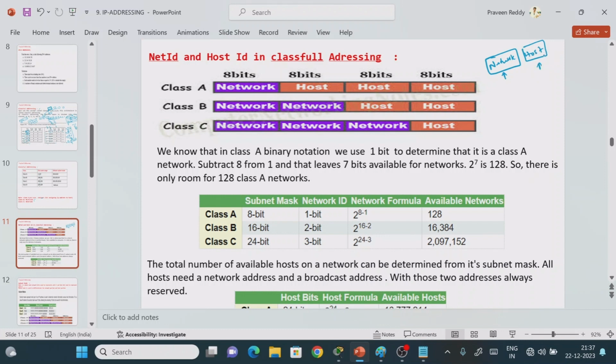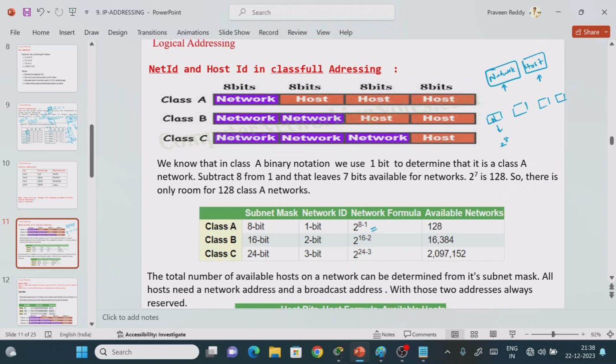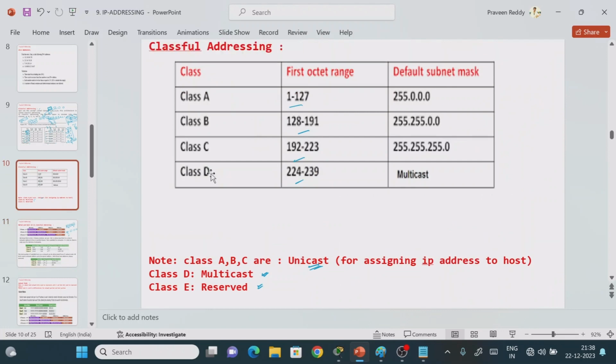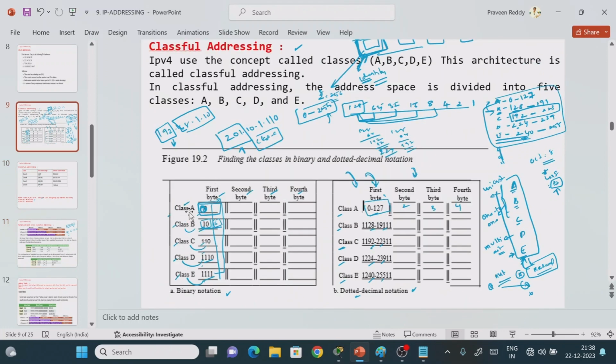Now, if you consider the class A addressing mechanism, as I told multiple times, we have four 8-bit fields. The first portion is nothing but the network, right? So how many networks will we get? 2 power 8 networks. Now, why is it 2 power 8 minus 1? If you observe the previous slide that I explained,